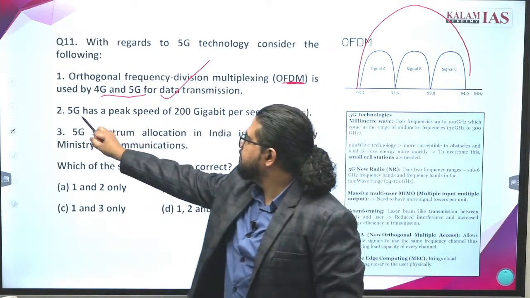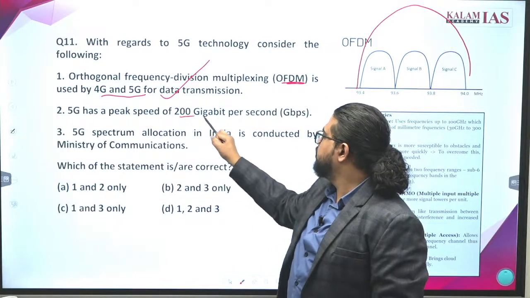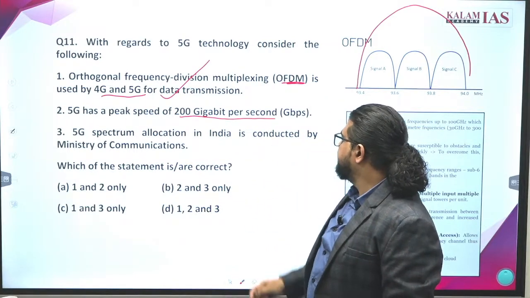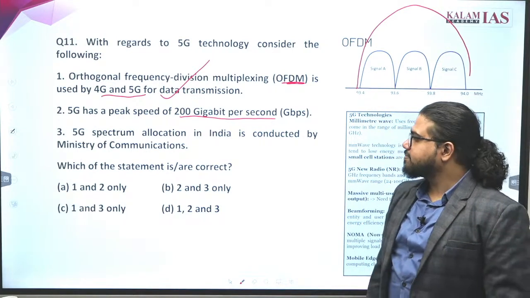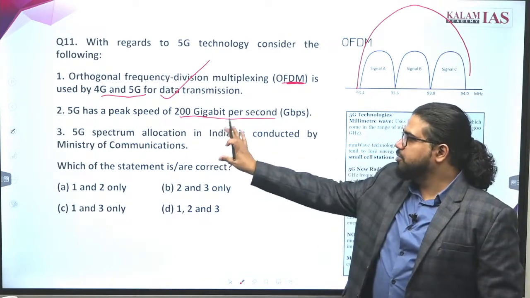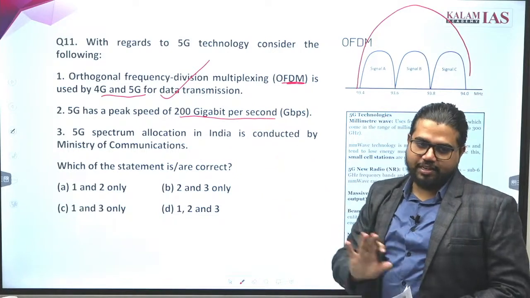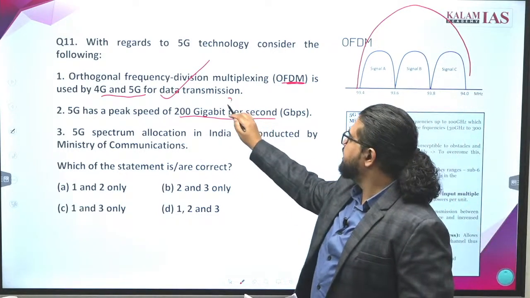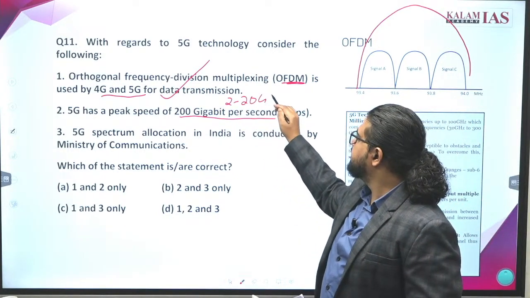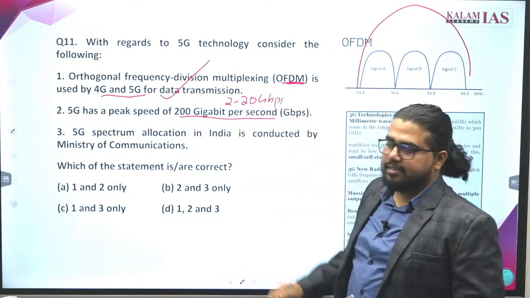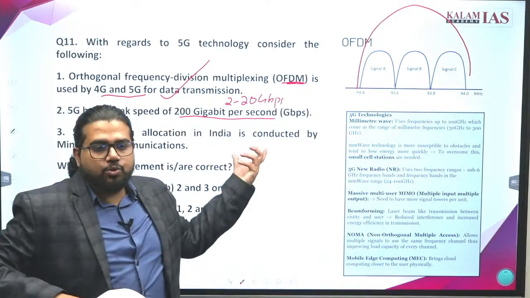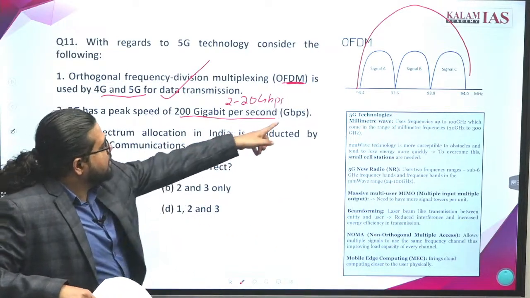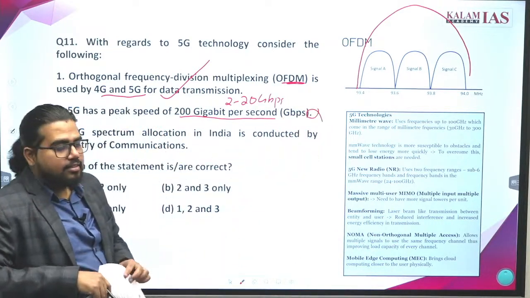What is the second statement? 5G has a peak speed of 200 gigabit per second. I already told you, whenever you see data, you should be very cautious. 5G speed is 2 to 20 gigabytes per second. Peak speed will be something around 20 gigabytes, not 200. 200 is an absolutely wrong statement.